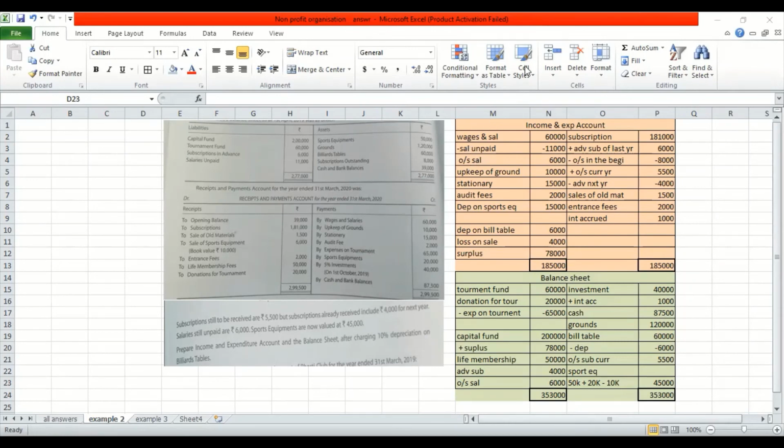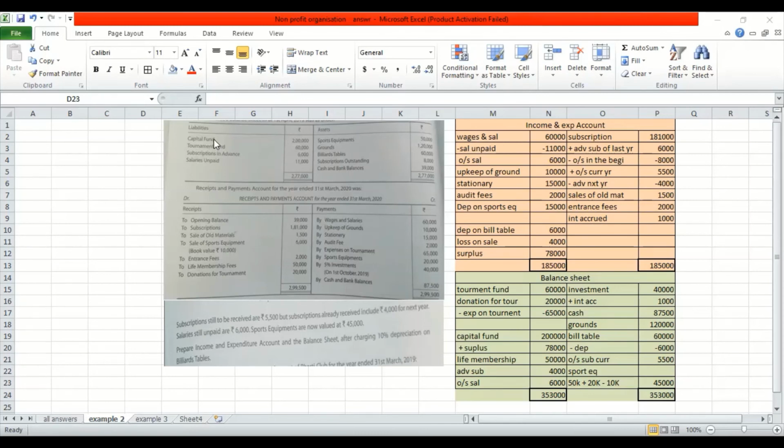Now what are the basic rules? If you remember, I told you anything in the liability should be posted in the credit side, asset in the debit side. But when it comes to receipts and payment, we have a totally opposite method. Anything in the debit should be given a credit effect. All right. So once we understand this basic concept, we will be very much sure how to do it.